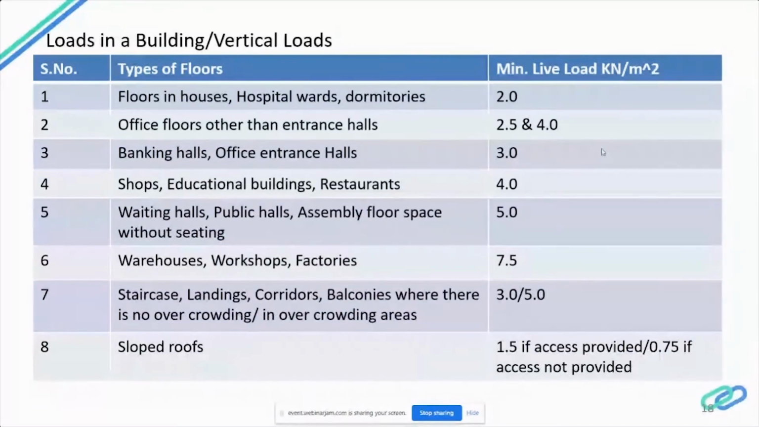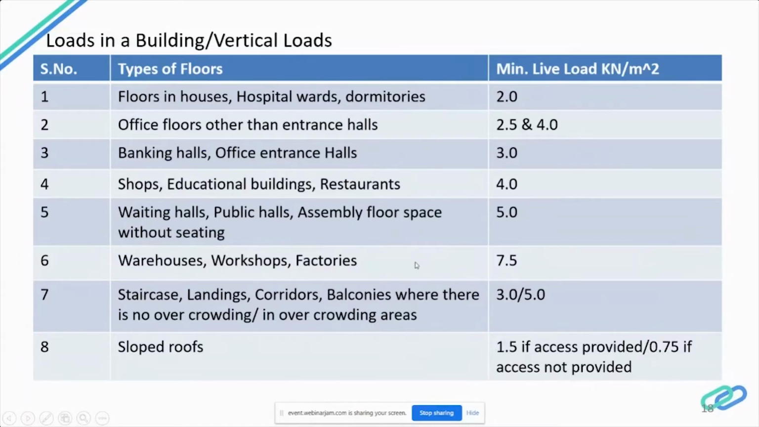Office floors other than entrance halls, it is 2.5 kilonewton per meter square, and 4 kilonewton in some cases. Banking halls and office entrance halls, it is 3 kilonewton per meter square. Shops, educational buildings and restaurants, it is 4. Waiting halls, public halls and assembly floor spaces where a high number of people come and go, it is 5 kilonewton per meter square. Warehouses, workshops, factories, it is 7.5.